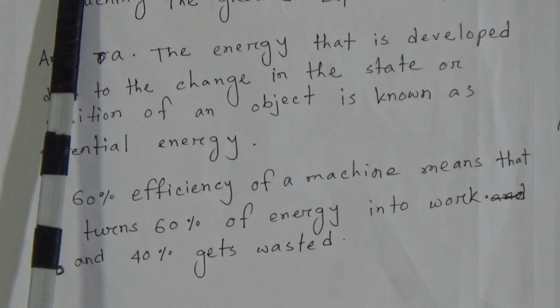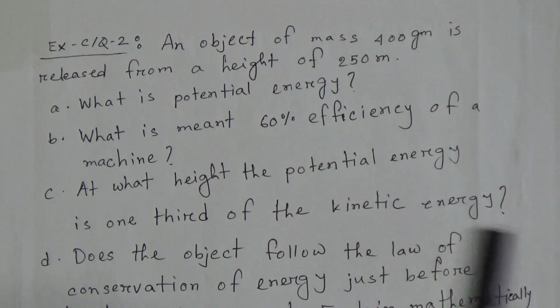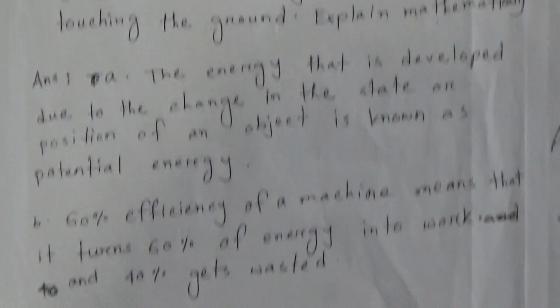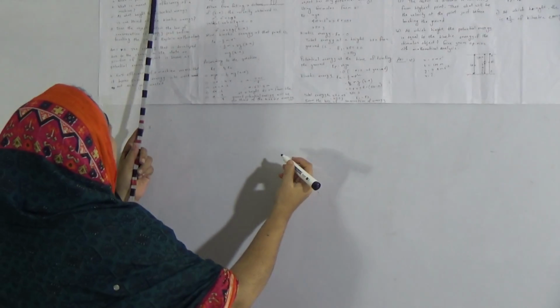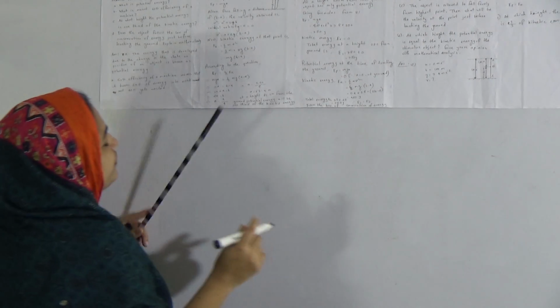Okay, now question C, at what height is the potential energy 1/3 of the kinetic energy? Now we will solve this mathematical problem. My dear students, first of all we have to draw a figure. In the stem it is given that an object of mass 400 gram is released from a height of 250 meter.